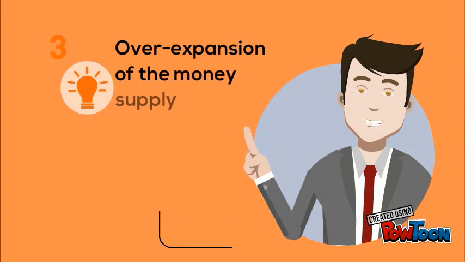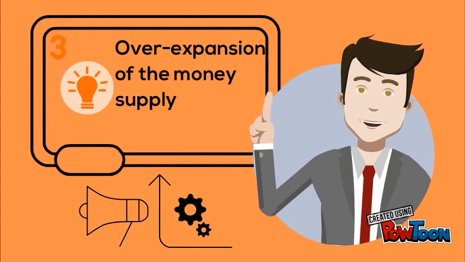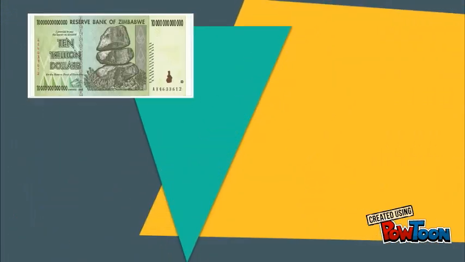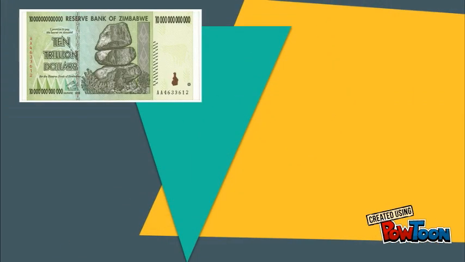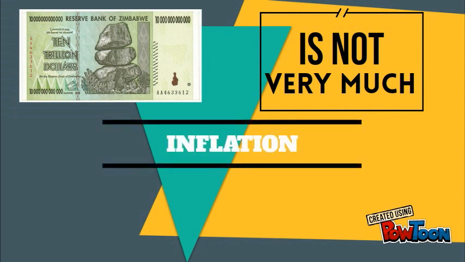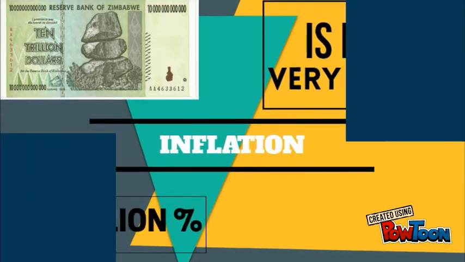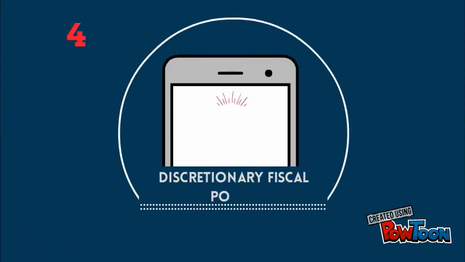The third cause is overexpansion of the money supply. That typically occurs when the government prints too much money. To explain it better, right here we have Zimbabwean banknotes of $10 trillion. Some of you may ask, how much is that worth in euros? But the fastest answer is, not very much. In Zimbabwe, over a 9-year period of time, prices increased 4.5 trillion%, so you can comprehend how fast prices were going up there. The fourth cause is discretionary fiscal policy.